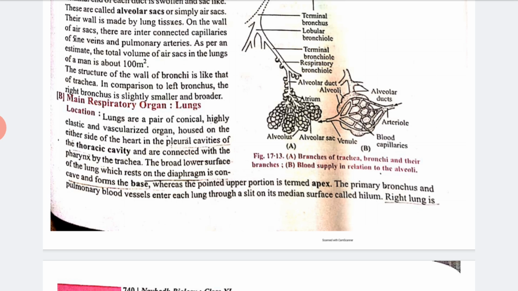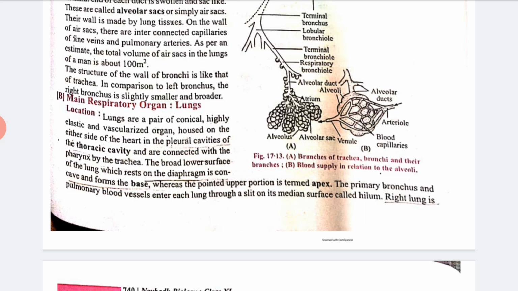The broad lower surface of the lung, which rests on the diaphragm, is concave and forms the base, while the pointed upper portion is termed the apex. The right lung is larger than the left. Yes, this is also important.